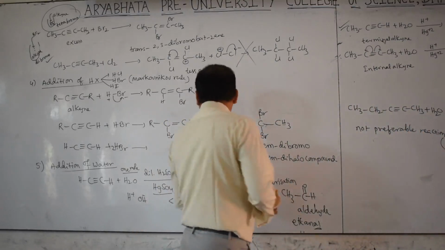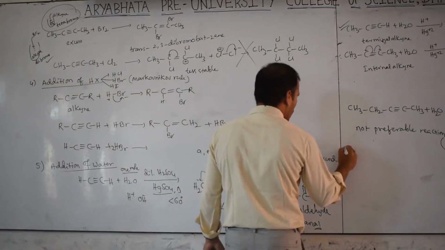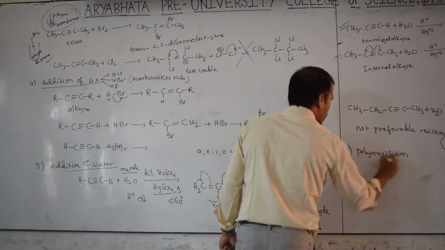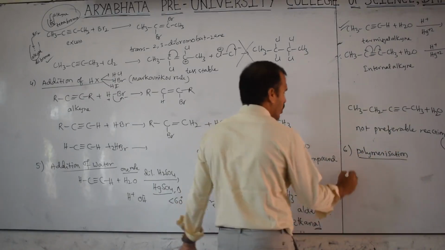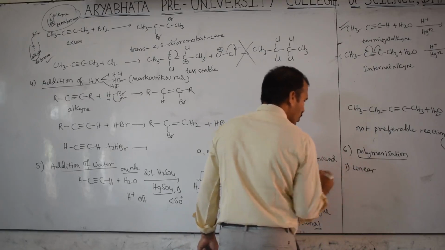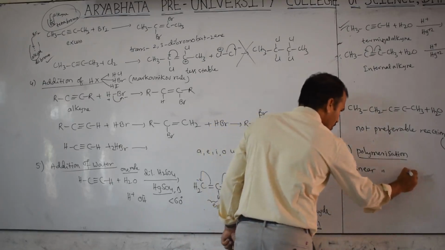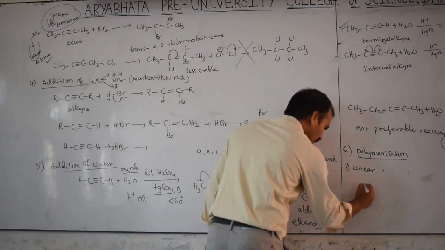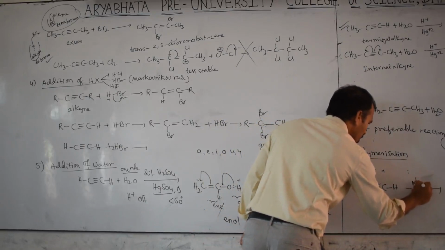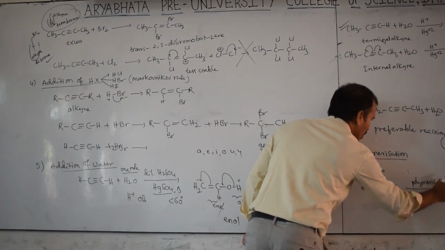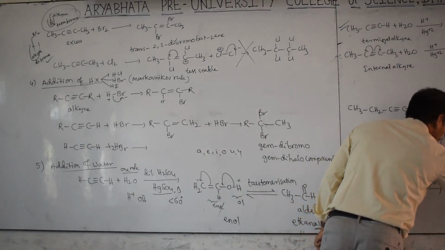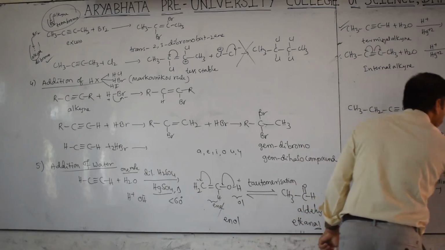Reaction, reason because of mixture of products. Clear? Then last one, that is called polymerization. In this polymerization, two types are there. One is linear polymerization. Linear polymerization means HC triple bond CH undergo polymerization. Then it forms CH2 double bond CH single bond CH double bond CH, like this one big polymer forms.